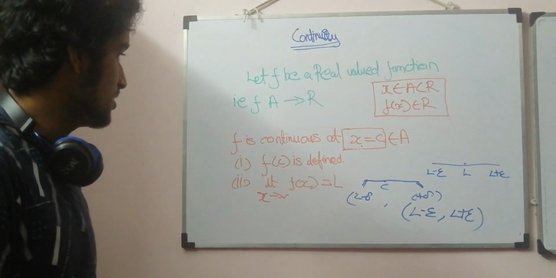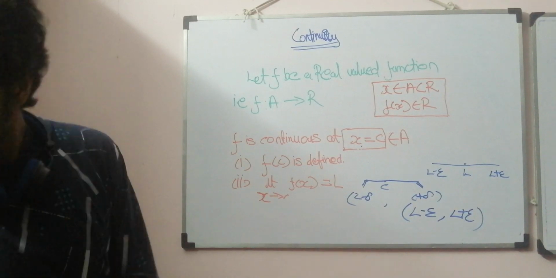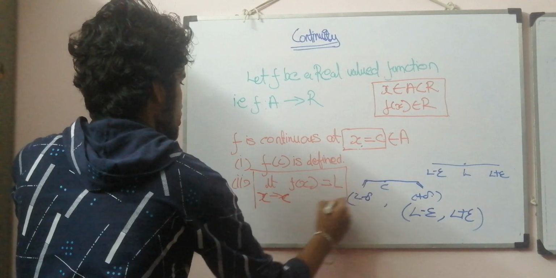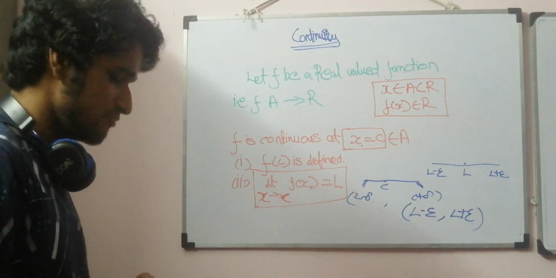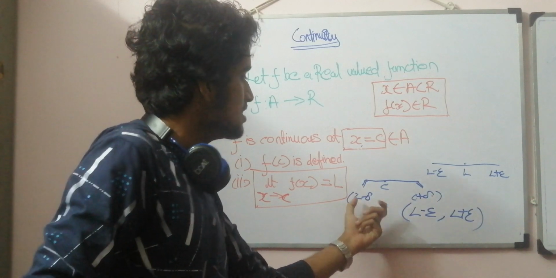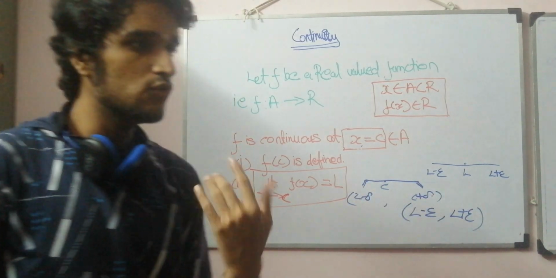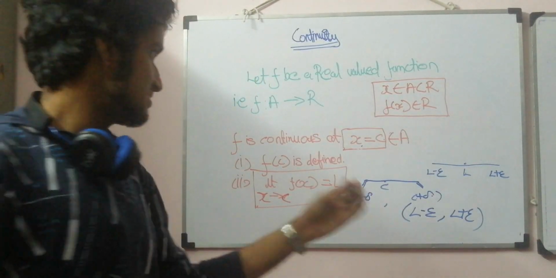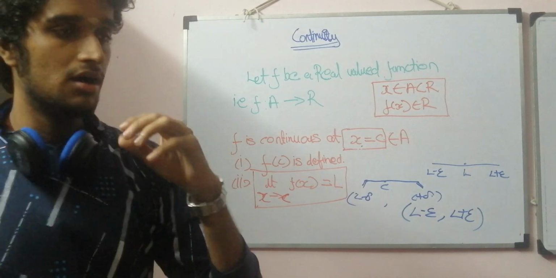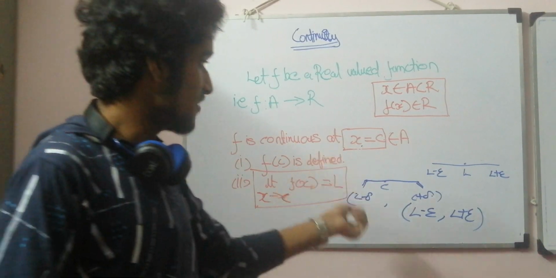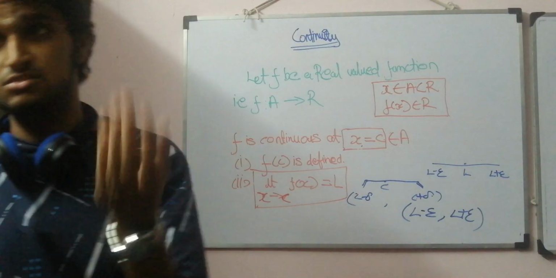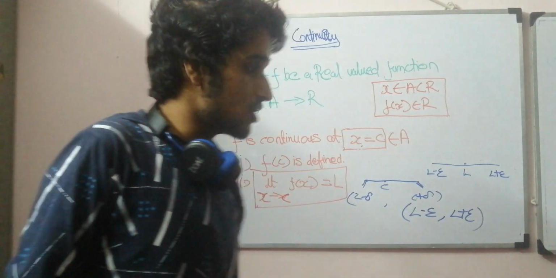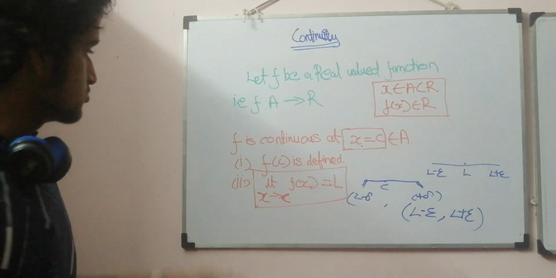This is the definition of limit: the limit as x tends to c of f of x is equal to L. So for each and every value in the given small interval c minus delta and c plus delta, I have to find a value just nearer to L, not exactly at L. I can say the limit value is equal to L, but that only means the final answer is somewhat nearer to L, it need not be exact. So not exactly at L, it can be anywhere somewhat nearer to L. This is the definition of limit. So this is the second condition.